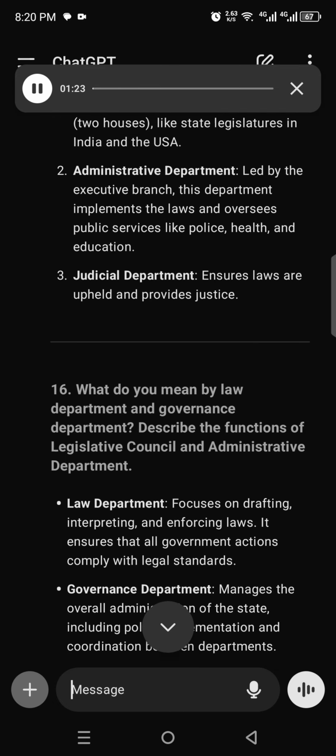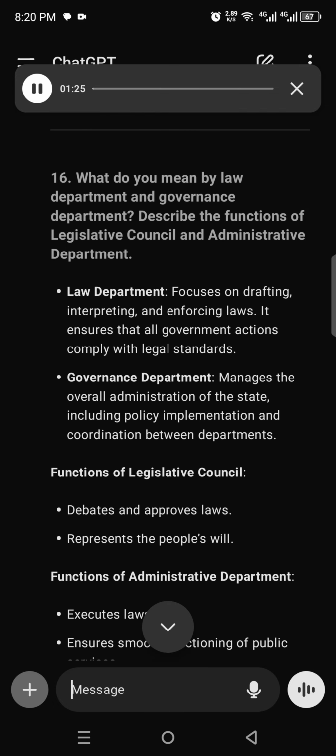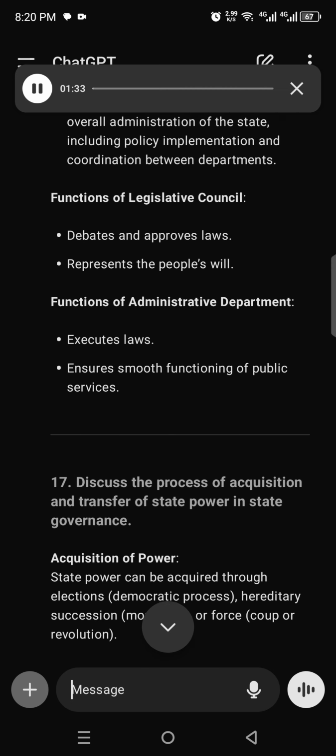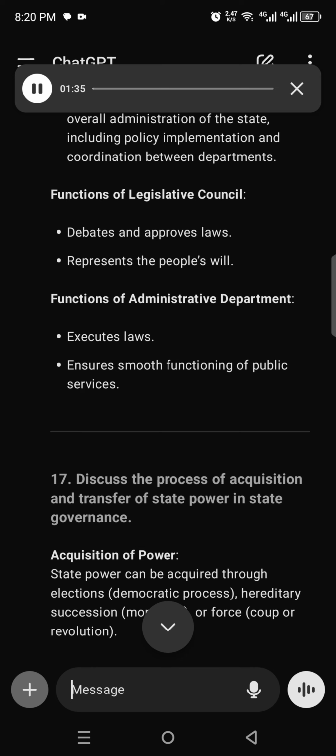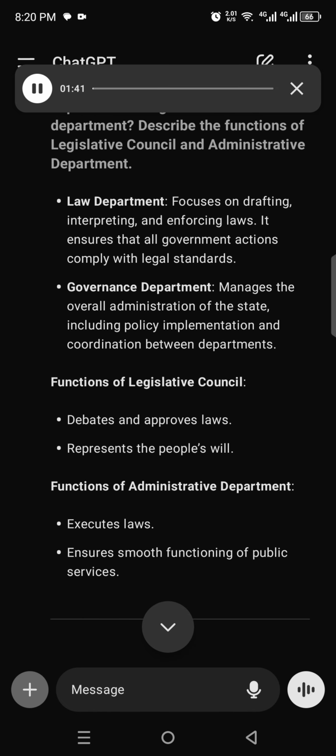16. What do you mean by law department and governance department? Describe the functions of legislative council and administrative department. Law department focuses on drafting, interpreting, and enforcing laws. It ensures that all government actions comply with legal standards. Governance department manages the overall administration of the state, including policy implementation and coordination between departments.